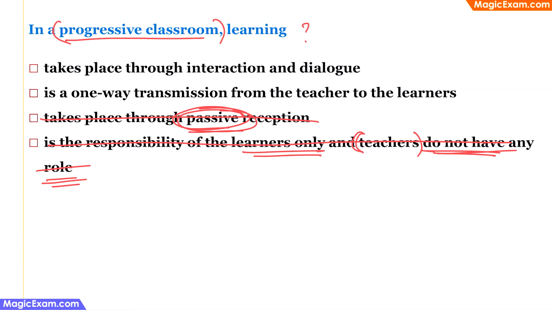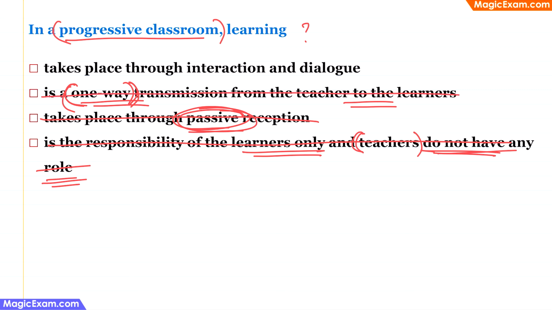Then the next option says it is a one-way transmission from the teacher to the learners. Now, teaching and learning are not one-way process. It is not just about teacher standing somewhere and giving a lecture, right? Teaching and learning is a two-way process, because when the teacher teaches something, the learners will understand a few things and they might respond to the teacher, they might ask some doubts, and the teacher understands what the children have learned or not learned. The teacher will then change the teaching methodology or change the process, speed up the teaching or slow down the teaching, and teach as per the student's requirement. So teaching and learning are two-way and not one-way. Therefore, this can be eliminated.